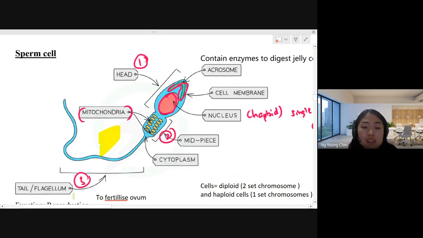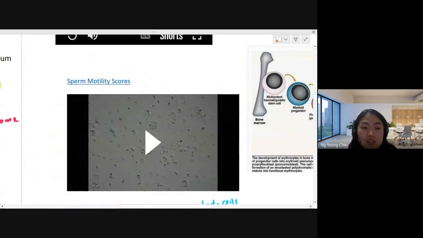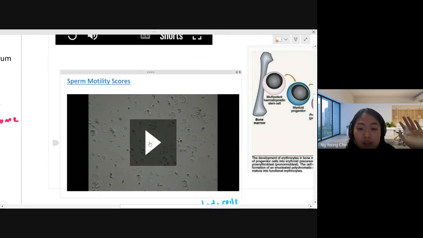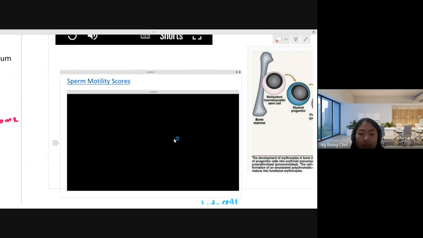Okay, so you can see the sperm cell. Have a look at the sperm. They collect the semen from the male, and then put the semen with a lot of sperm inside under the microscope. Then they observe how sperm look like. Have a look.